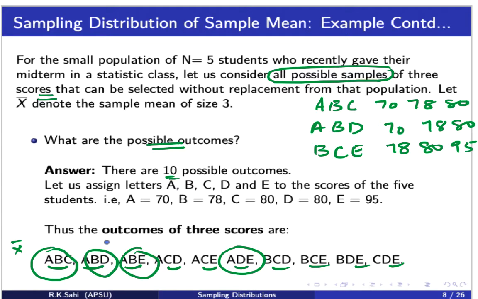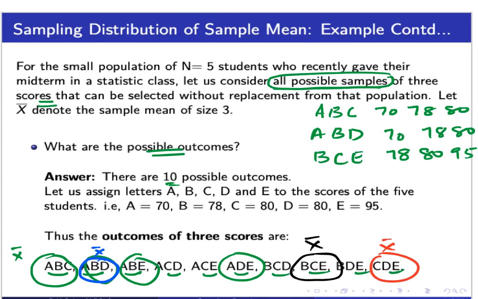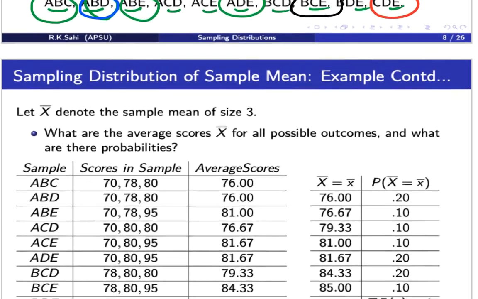This one will have, say, X bar in blue, BCE we have another X bar, and for CDE we have another sample mean. So we look at the sample means of all these 10 possible samples. Now we would like to know the average score for each one of them. In the next slide, you will see the average score for each of these samples.